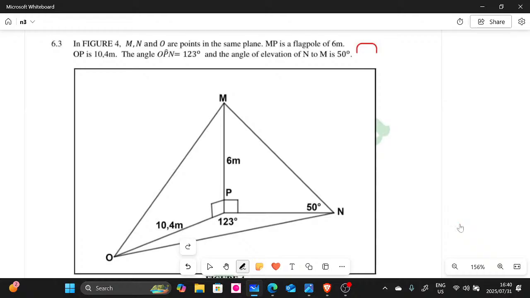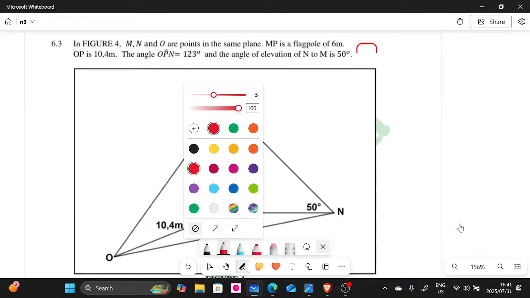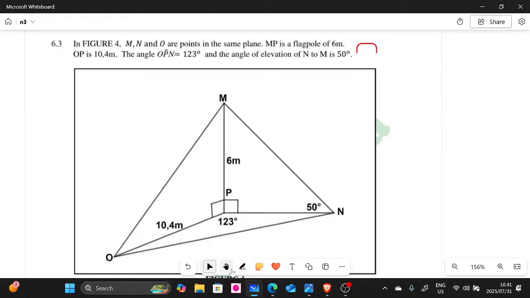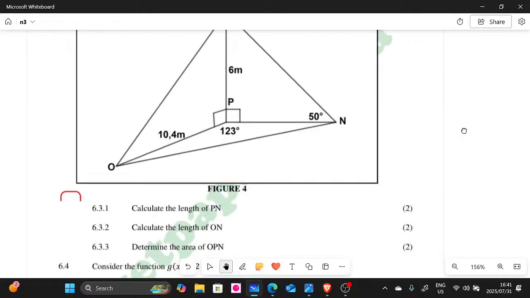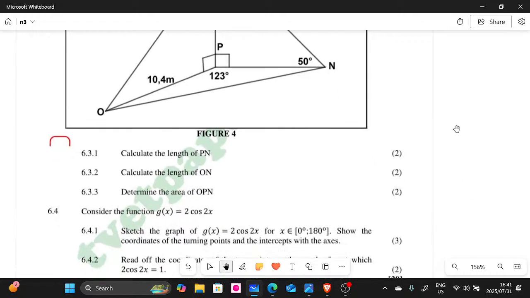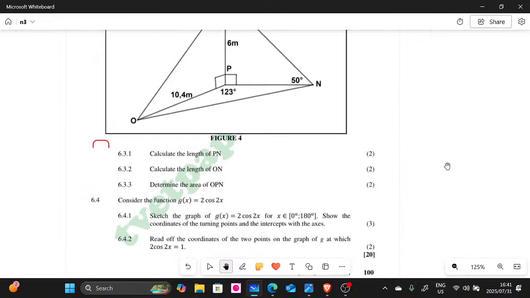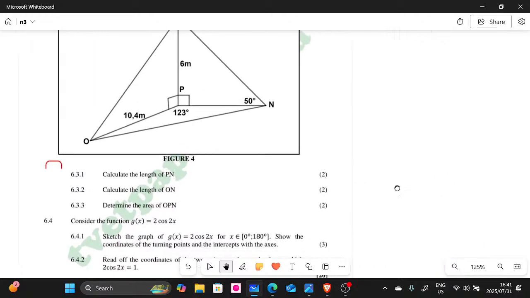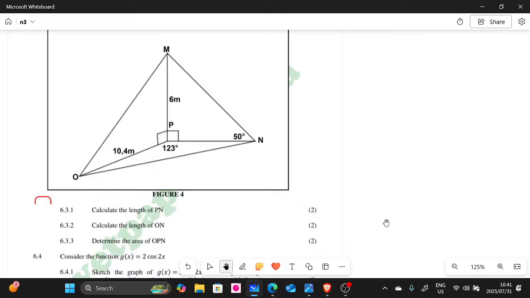Let's look at the questions that they have for us. Let me just scroll down so that you don't get confused, guys. I hope you can understand what's happening here, because this chapter is quite challenging, but not really that challenging. It requires you to pay attention to your trigonometry. Let's look at this. They say calculate the length of PN. So here's our P and here's our N. They want you to calculate this length from P to N.